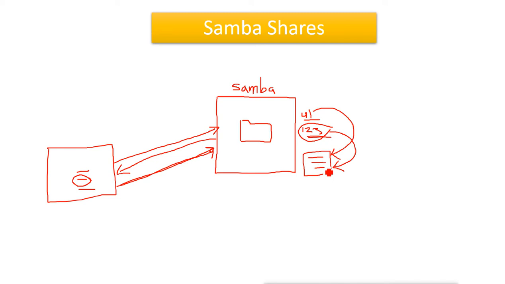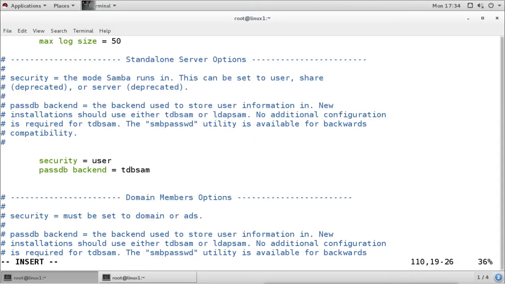Now that means if we want to give any user access from the Windows machine to the Samba share, we have to add that user into the tdbsam file. That means we have to create the Windows style hashing password for that user which we want to give access to the Samba share, and those passwords will be stored in that file. So this is the database tdbsam. This has all the information about the passwords.